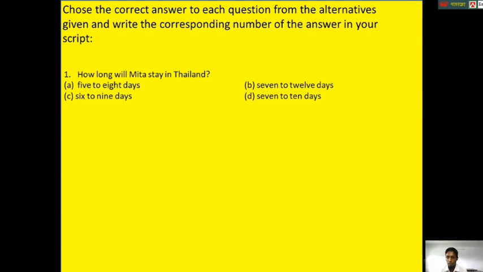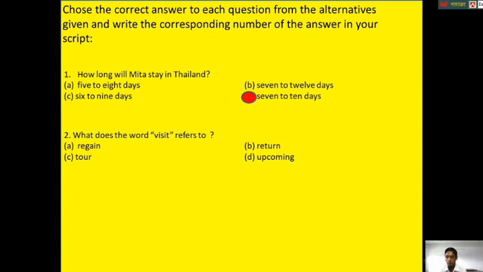A. 5 to 8 days. B. 7 to 12 days. C. 6 to 9 days. D. 7 to 10 days. What is the correct answer? Yes, the correct answer is D. 7 to 10 days.